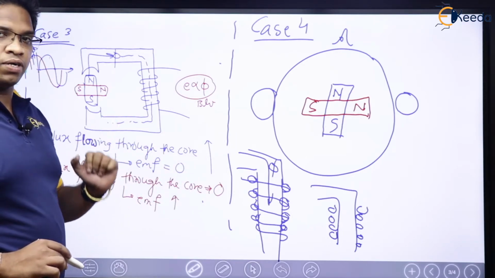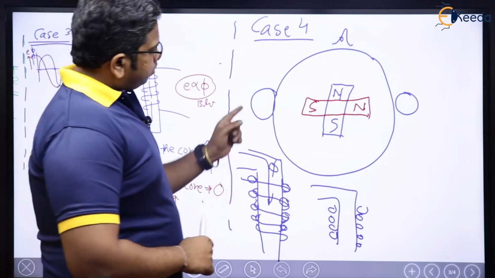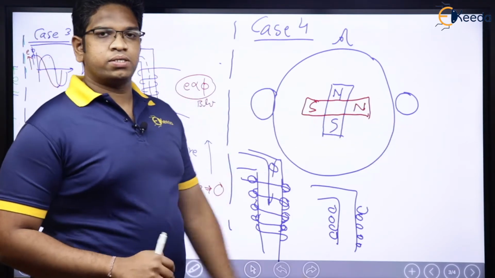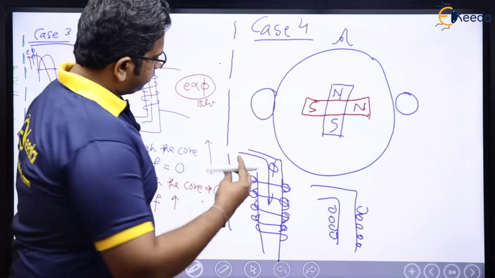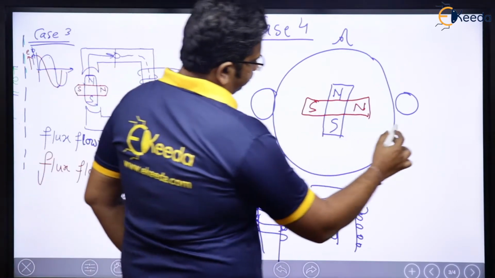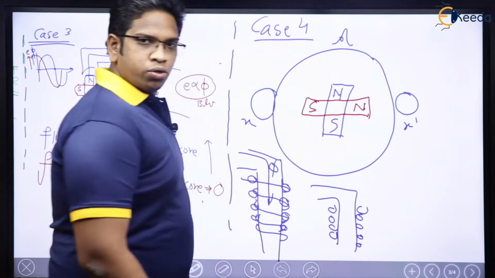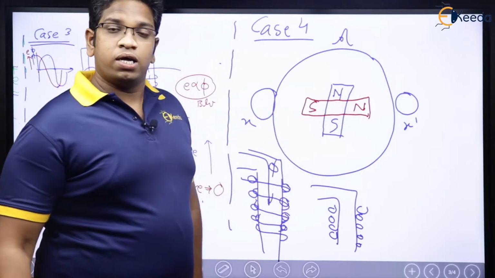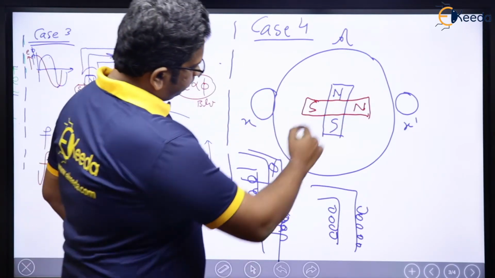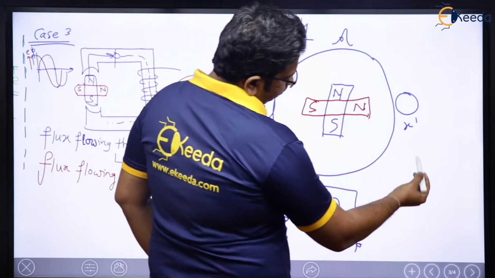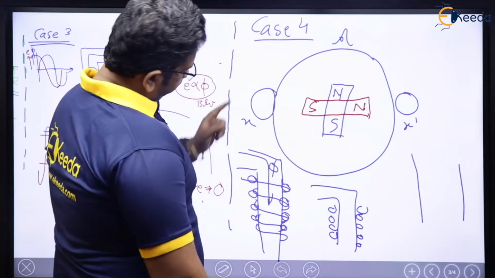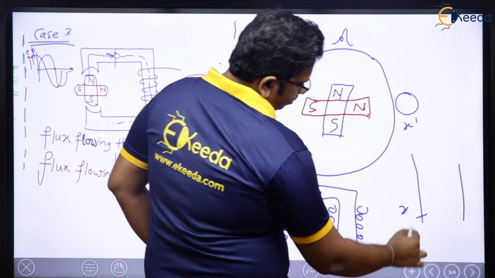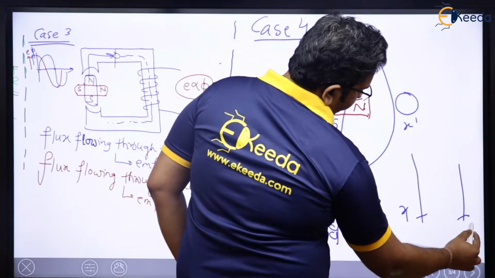Let us see if it is working here. This is the coil, right? Concentrate. This is the coil, right? For example, if this conductor is X, this is X dash. So this has to be a coil. How it will be a coil? Let us see. This will be represented like this, right? These are the coil sides. This is coil side X, and this one is coil side X dash.